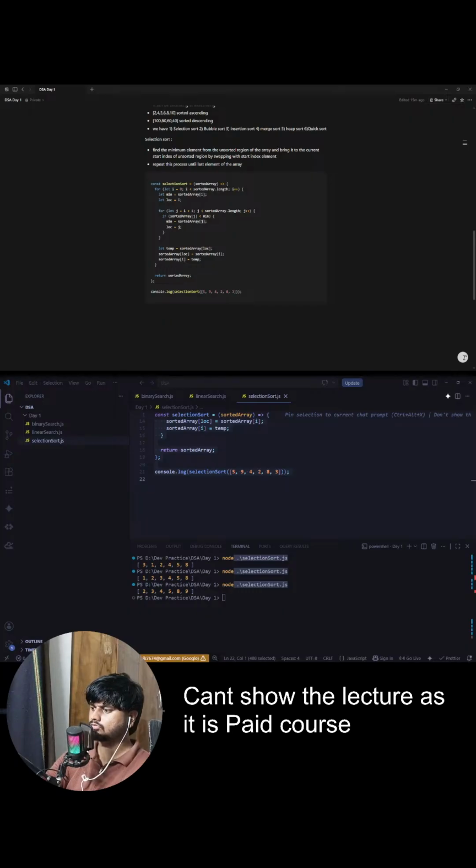In the last step, only one element remains here, and this entire part is sorted now. So 0 to 0 is unsorted, and 1 to n minus 1 is sorted. Is this progression clear to everyone, with how this algorithm will work? First, the entire array is unsorted, then this part is unsorted, then this part, and eventually the entire array will be sorted.